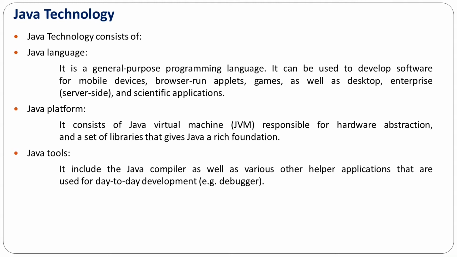Java technology consists of three main portions. First, the Java language, which is used for developing desktop applications, web based applications, electronic device applications, and Android based applications. The second part is the Java platform, which consists of the Java virtual machine, responsible for hardware abstraction. The third one is the development tools, which are used for debugging and compiling. So these are the three major pillars of Java.